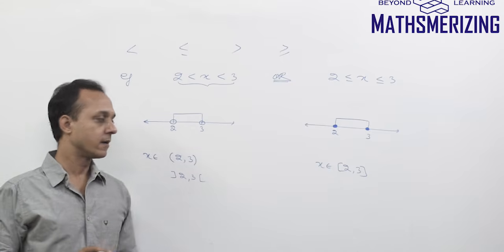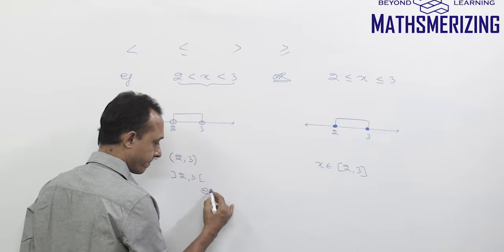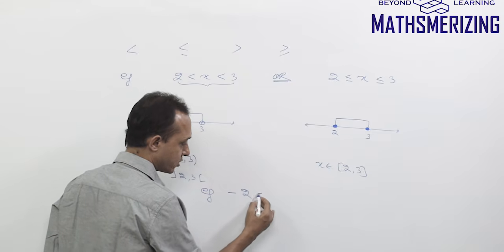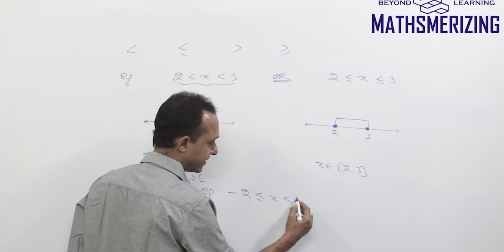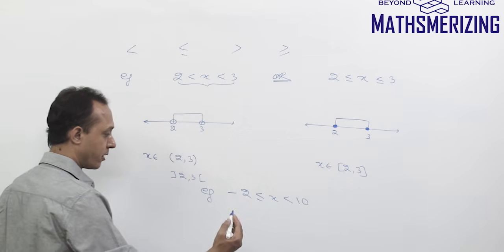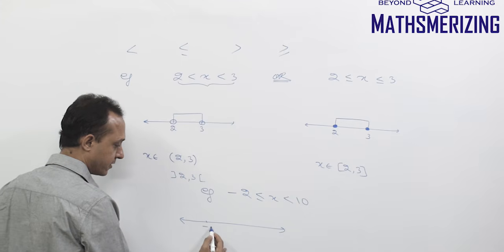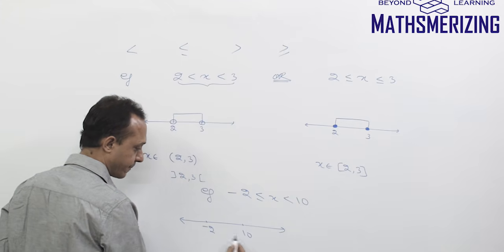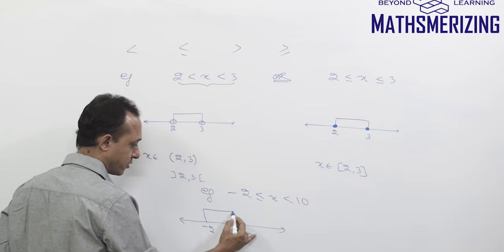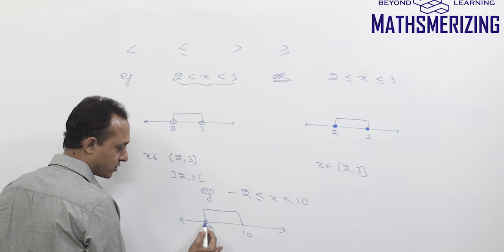Now say for example, I'll say minus 2 is less than or equal to x is less than 10. So now how do I represent it on a number line? So I simply take up a number line. So this is minus 2. This is 10. So x lies between minus 2 and 10. Minus 2 included.